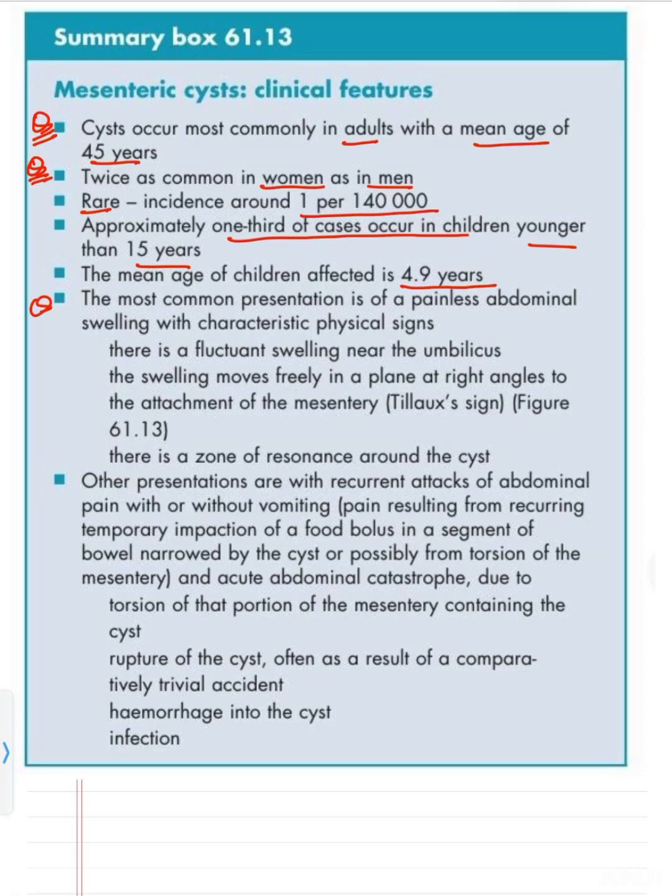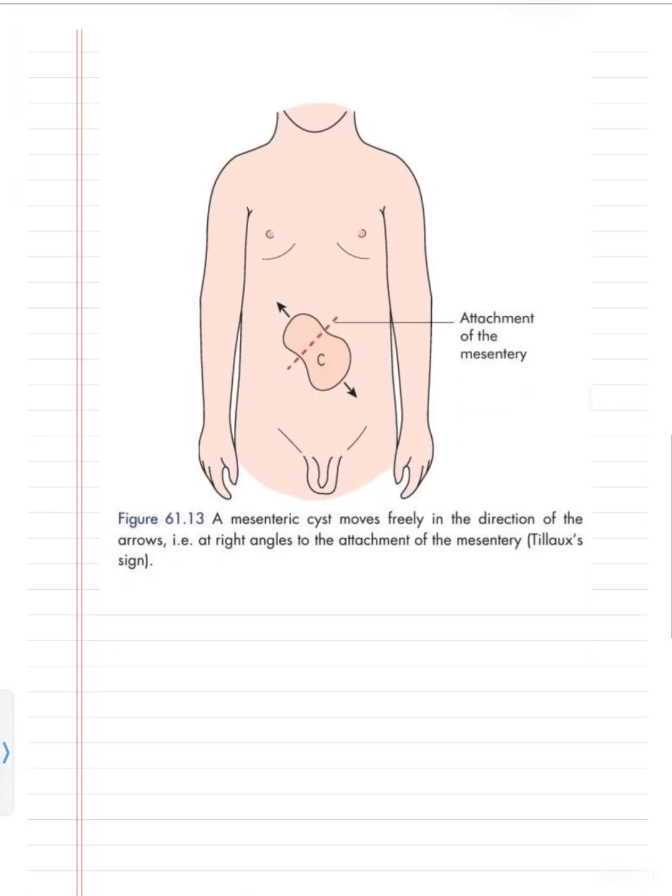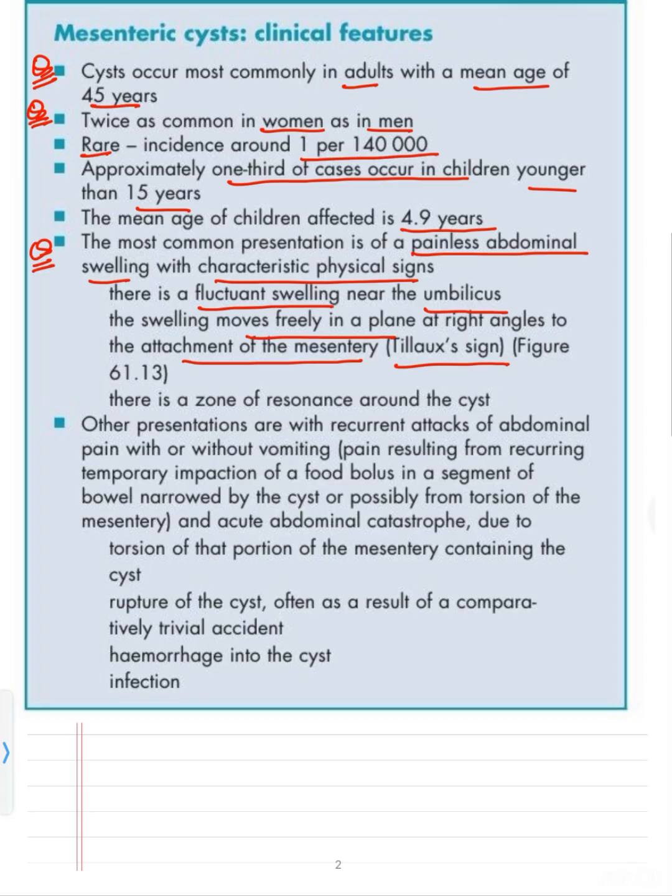Now the most common clinical presentation, which was asked, is a painless abdominal swelling with a characteristic physical sign. What is the characteristic physical sign? There is a fluctuant swelling near the umbilicus. The swelling moves freely in a plane at right angles to the attachment of the mesentery. This is known as Tillaux's sign. This is the attachment of the mesentery, this dotted line, so the cyst can move freely in the direction of the arrows, at right angles to the attachment of the mesentery. This is known as Tillaux's sign, which can be asked. There is also a zone of resonance around the cyst.